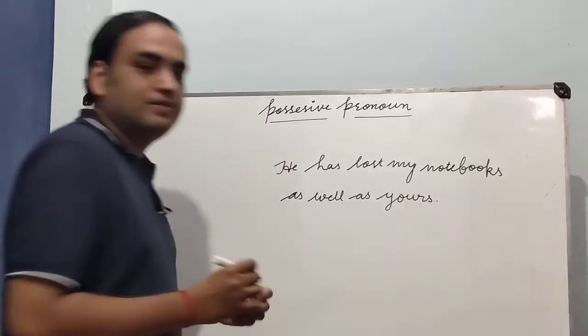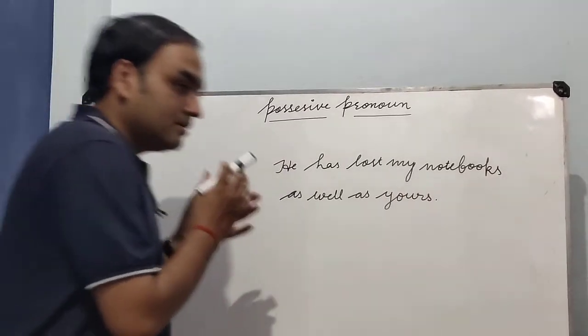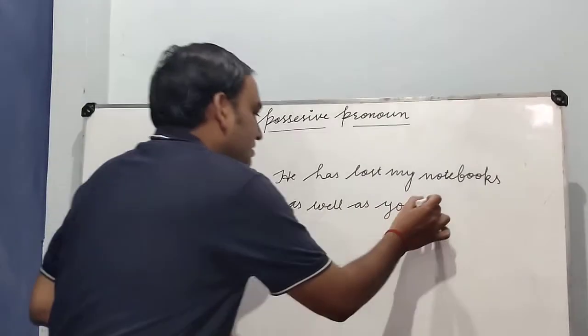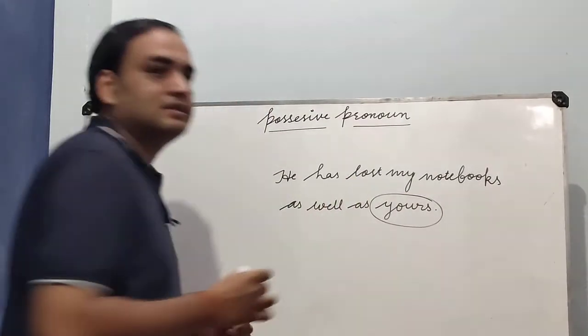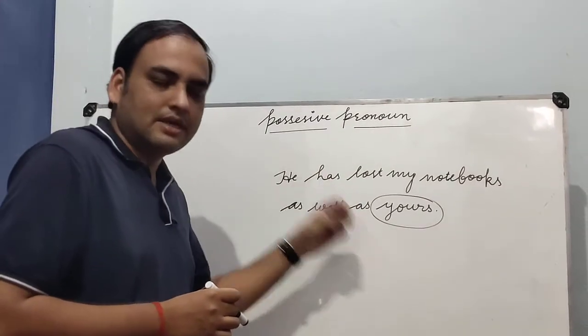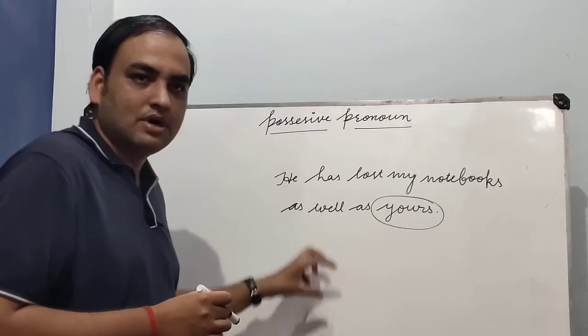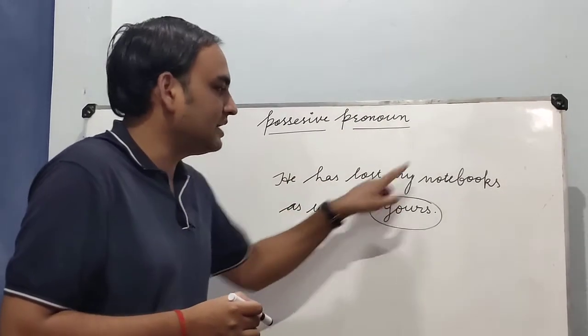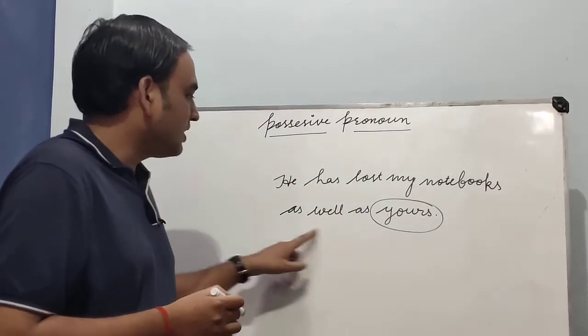We can see in this sentence we are using yours at the end of the sentence, and this is an object of the verb that is used in the sentence.